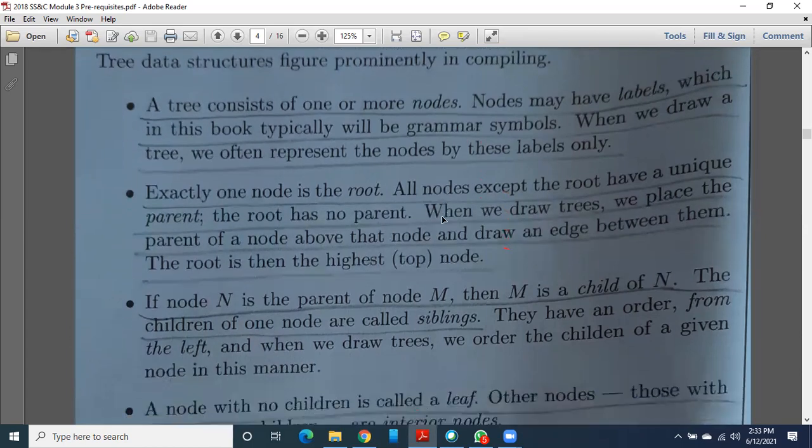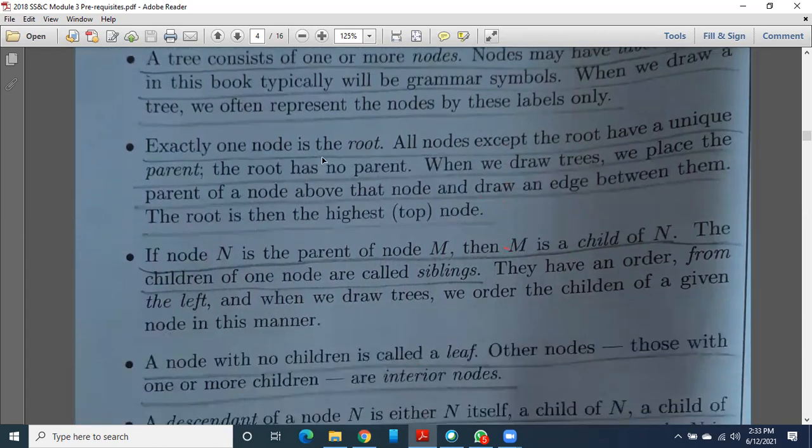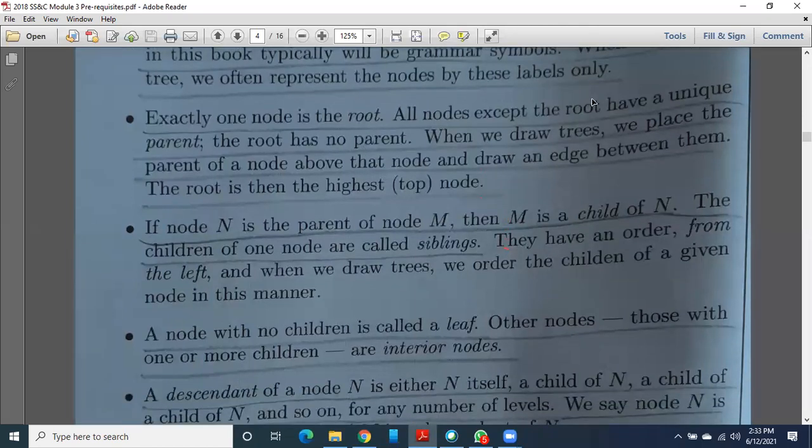Exactly one node is the root node, so not more than one root node may be present. Always there will be only one root node. All nodes except the root have a unique parent, because the root node doesn't have any parent.